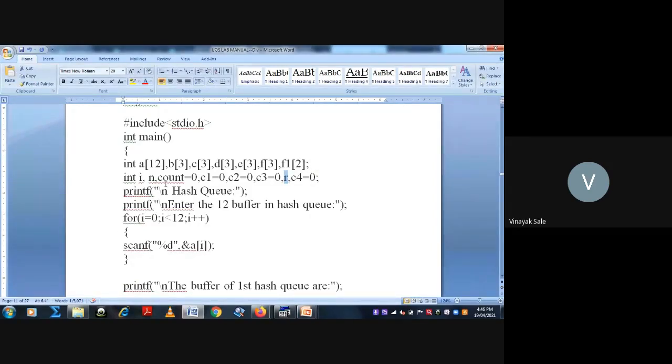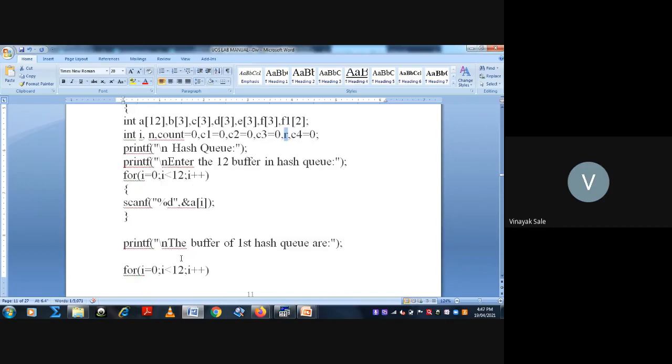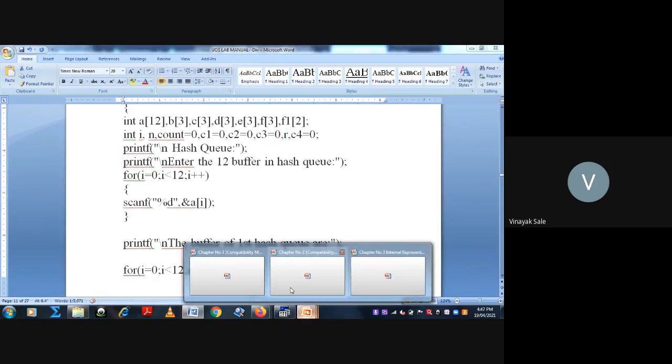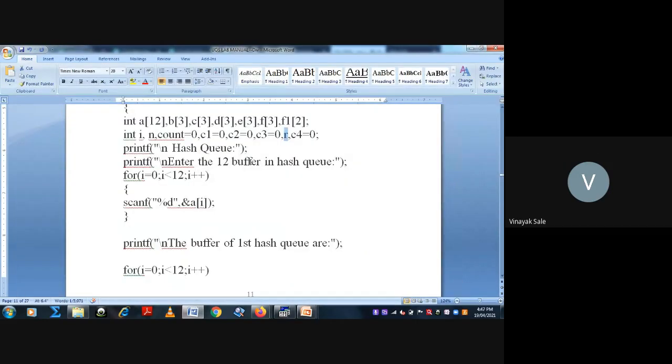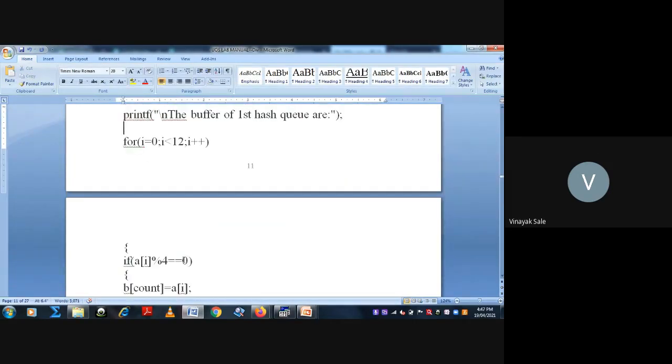So here we enter 12 buffers in the hash queues. Then for the first hash queue, see in this figure, the hash queue is block number 0 mod 4. So in this example, block number 0 mod 4.